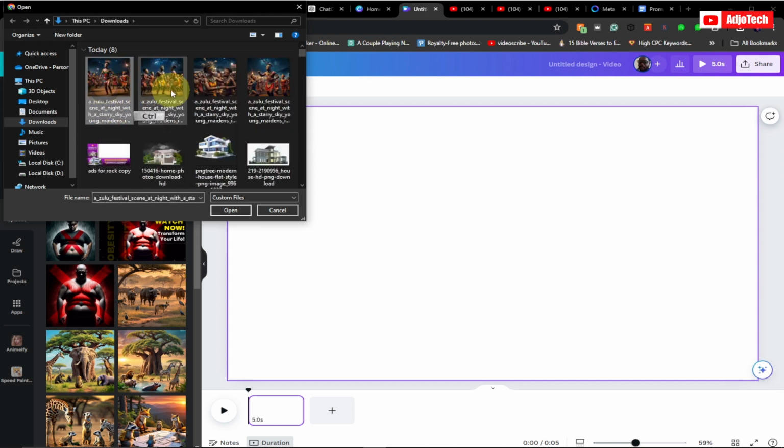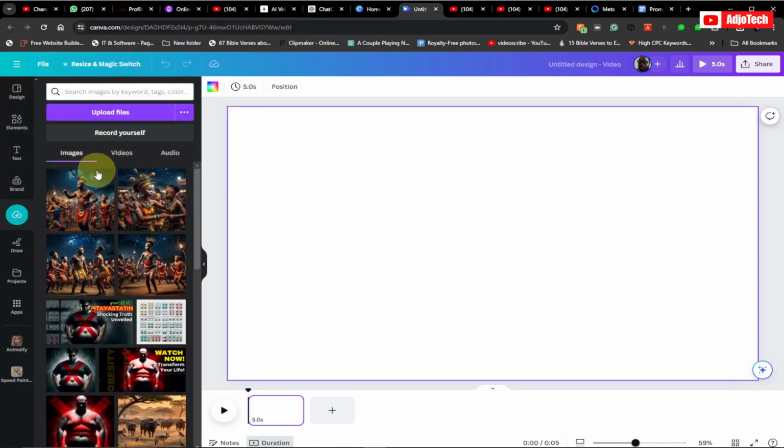So I'm going to select these 4 images and then click on open. Okay, we have our images uploaded to Canva, but we also need to get the AI voice or the voiceover